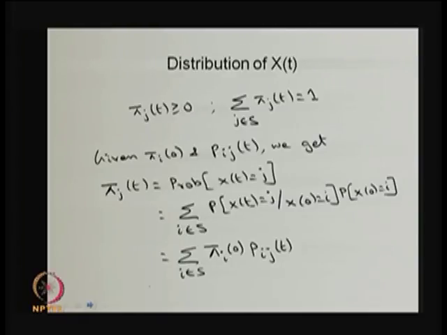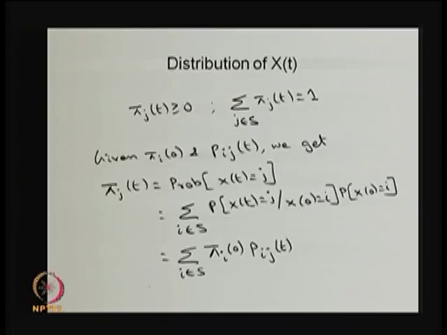I know that the probability of x of 0 is equal to I is the same as pi I of 0, and this transition probability, since the Markov chain is time homogeneous, from 0 to t, is nothing but: 0 is the time point, t is any time point, and I is the state in which the system was at time 0. So, if I multiply pi I of 0 by p I j of t for all possible values of I, I will get the probability that the system will be in the state j at time t.